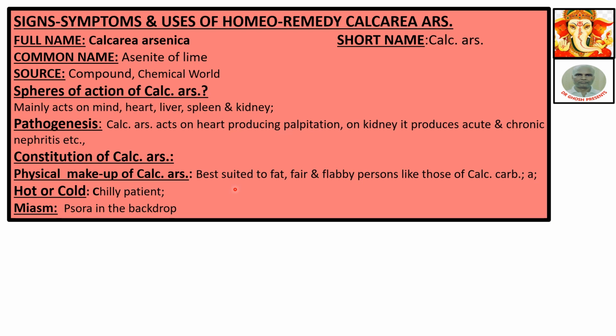Pathogenesis: Calcarea Ars acts on heart, producing palpitation. On kidney, produces acute and chronic nephritis, etc. Constitution of Calcarea Ars. Physical makeup: best suited to fat, fair, flabby persons, like those of Calcarea carb. Hot or cold: chilly patient. Miasm: Psora is in the backdrop.